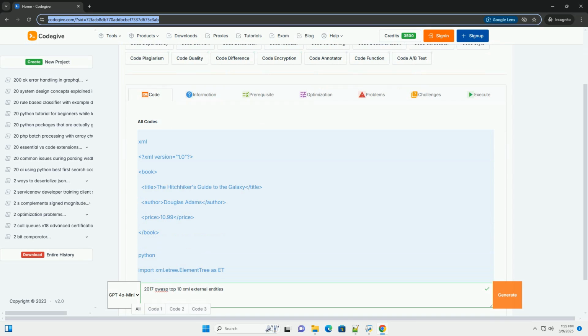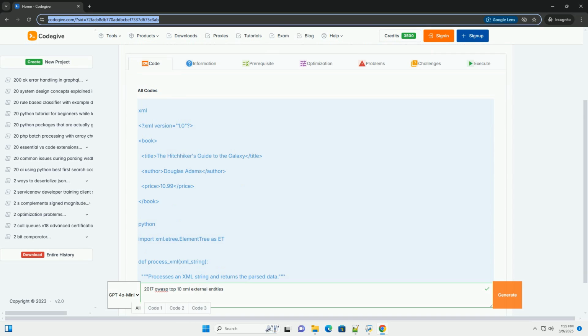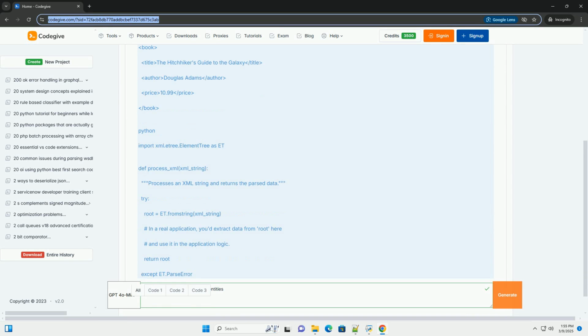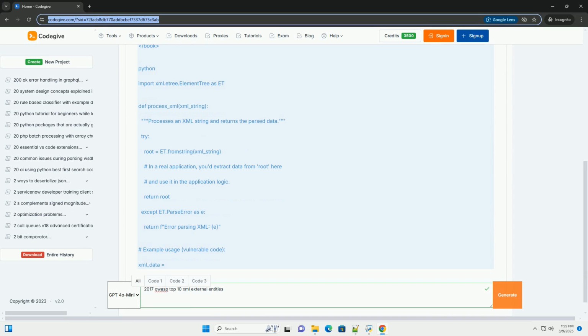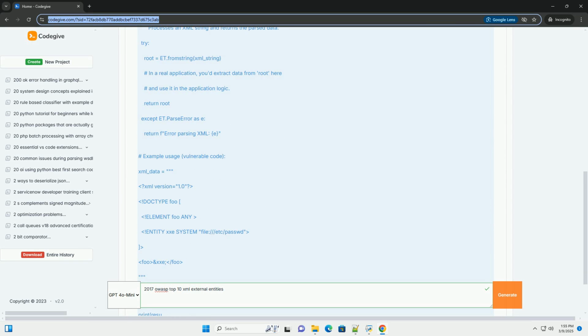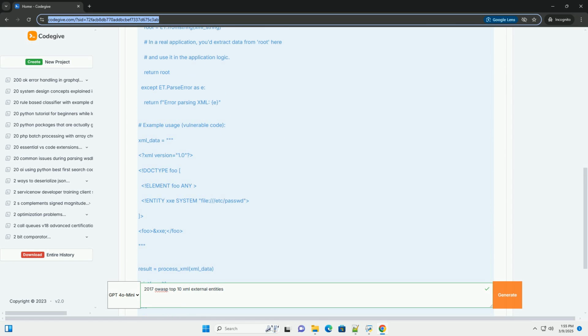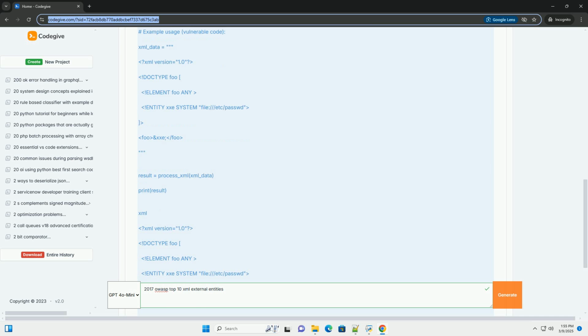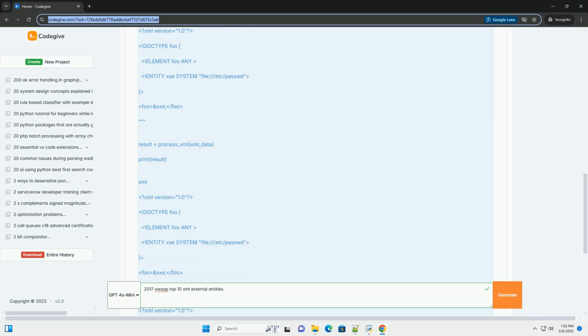OWASP Top 10, 2017. A deep dive into XML external entities, XXE. This tutorial provides a comprehensive understanding of XML external entities, XXE, vulnerabilities, a significant security risk that ranked number 4 in the OWASP Top 10 2017.